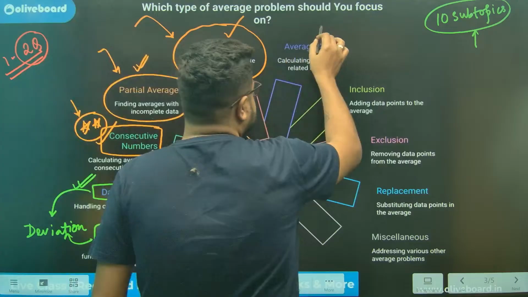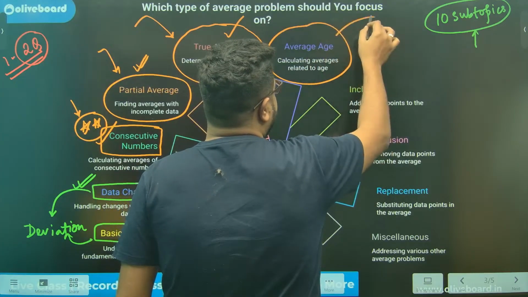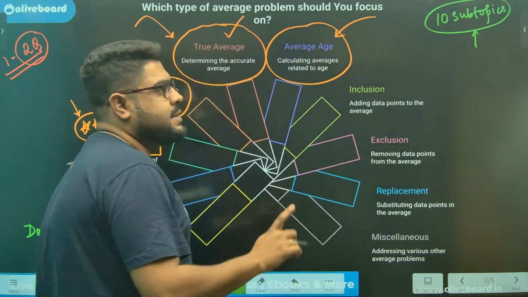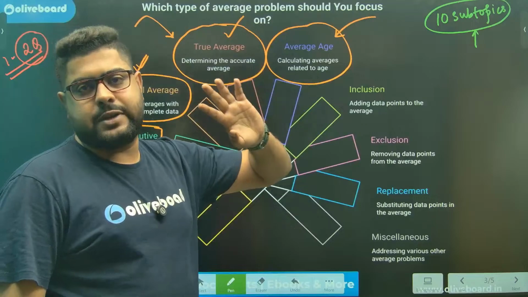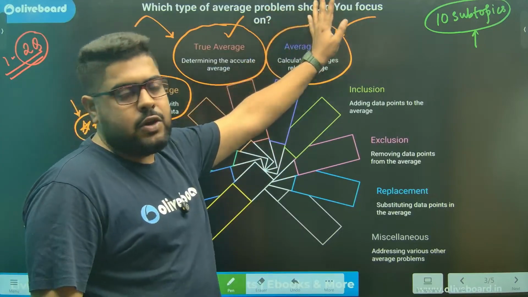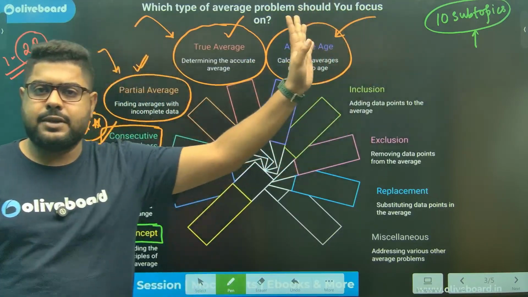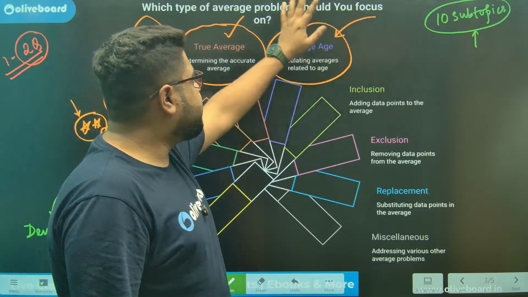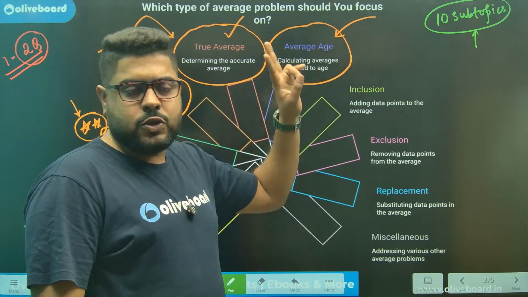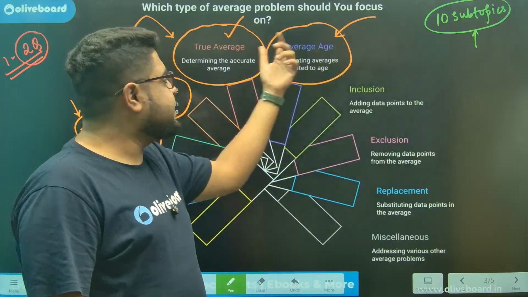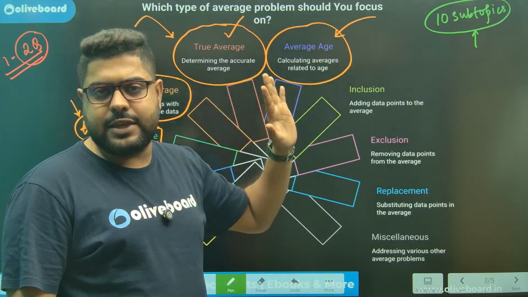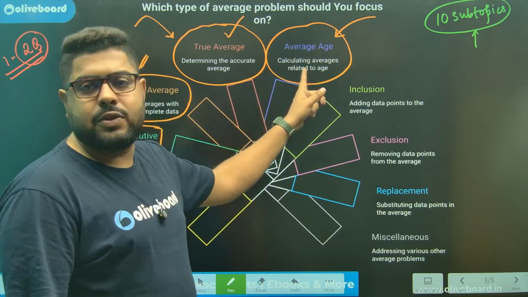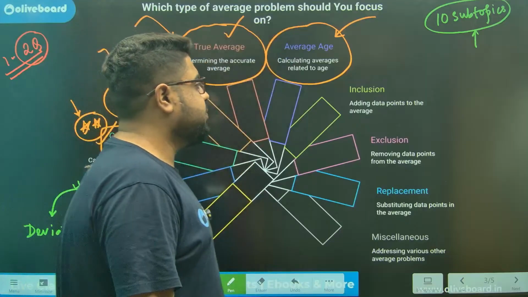Next, age-related questions, that is the average age. Age-related questions can be from two chapters. One part of age will come under the ratio chapter, so they will ask you based on ratio. The other types of questions are from average. So either you get ratio-based age questions or you get average-based age questions. You need to definitely practice a few.